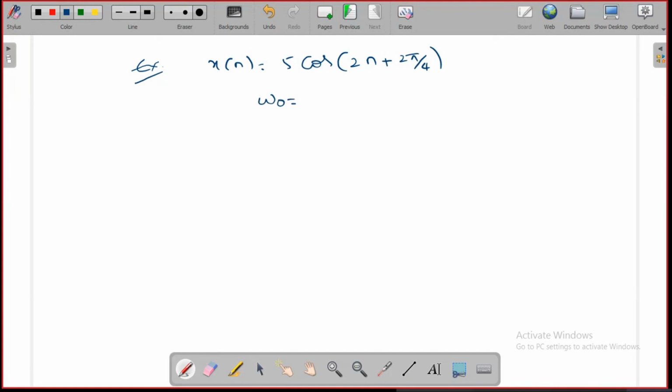For this, what is the frequency? Omega naught is 2. Now find the capital N, which is 2 pi m by 2, that is the 2 gets cancelled, which is pi m. Now tell me, is there any possibility of getting capital N as an integer for any value of m from 1 to infinity?